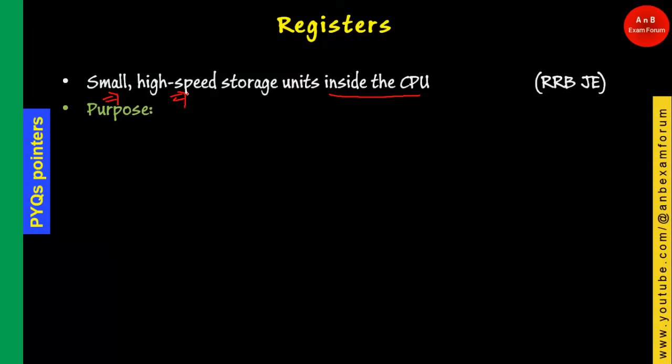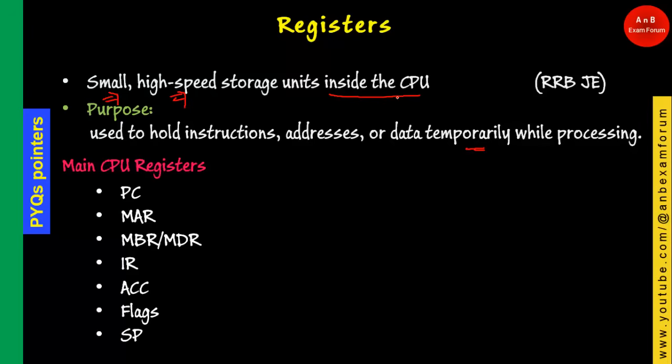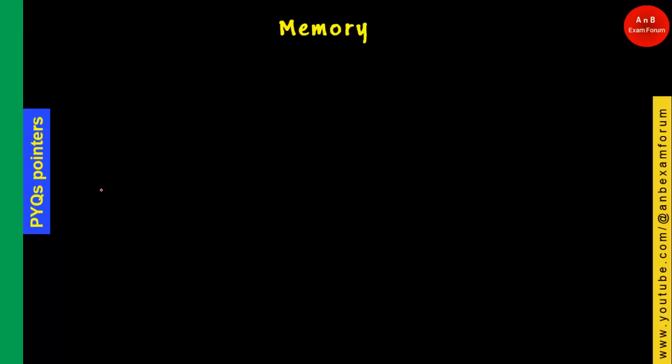The main purpose is that it is going to hold the instruction address and data temporarily while processing. Why does it store data temporarily? Since it is sitting inside the CPU, it can act as an intermediate buffer to execute the instructions faster. And we have seen various types of CPU registers in one of the videos that we have already made. There are many registers, and from these registers and their purpose we have seen one question in the exam.